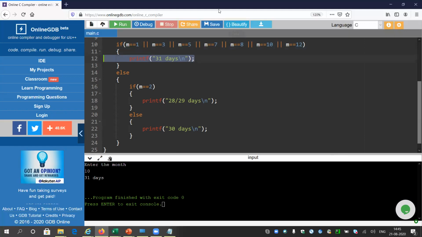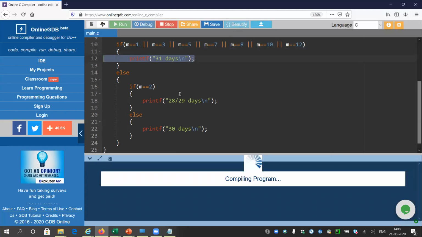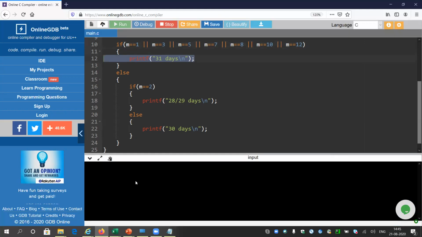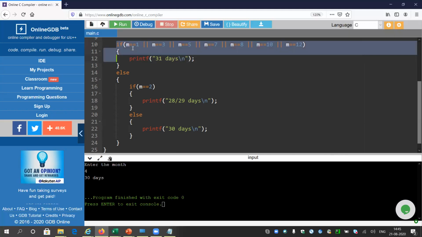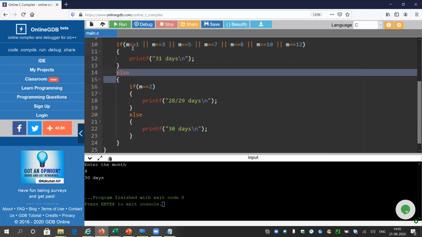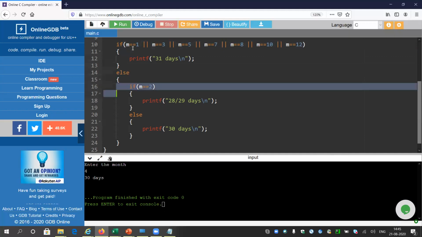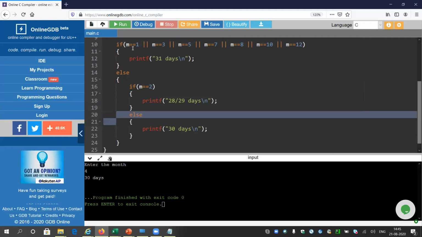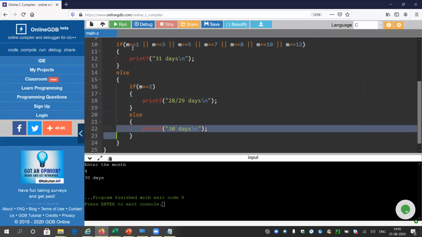Okay. So let me give some other value like 4, the month of April. Okay, so it is giving 30 days because it is not satisfying this if block. So it is coming to this else block. Again, it is checking for the next if. It is false, then it is coming into the else block. And in the else block, it is printing 30 days.